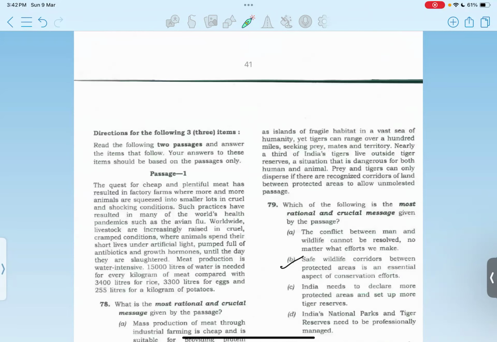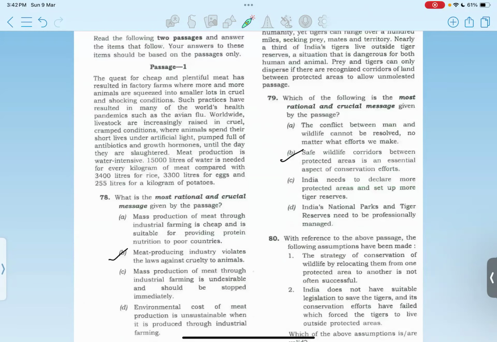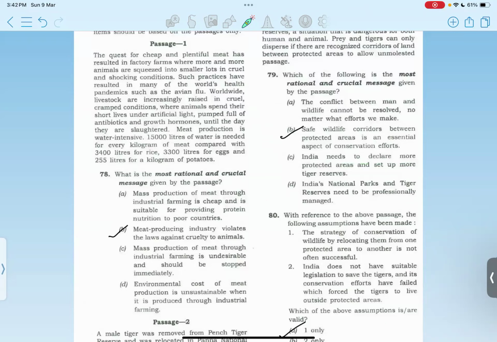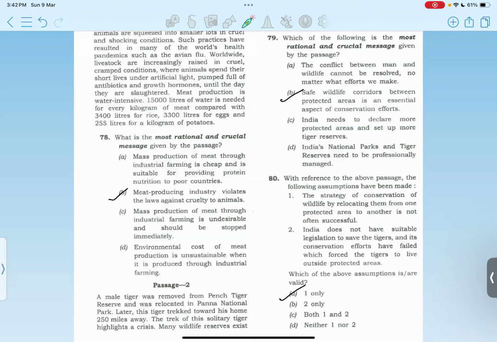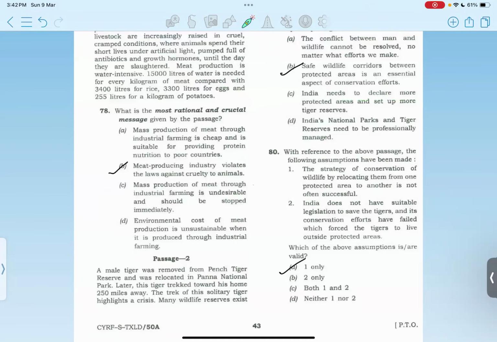Okay, then the passage. 78th question, the most rash and crucial message. So it should be B: the meat producing industry violates the laws against cruelty to animals. 78, option D. I was also thinking, there was confusion between these two, but all right, okay, because industrial is being talked about.